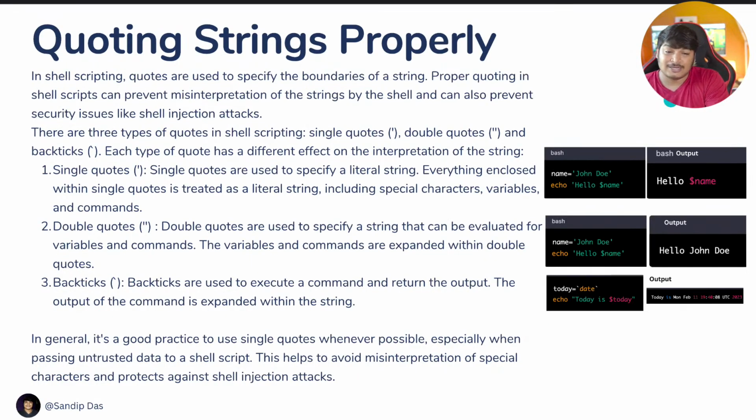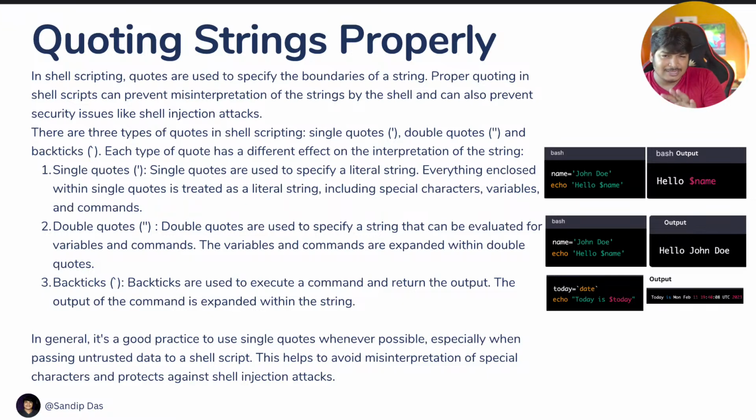Now, this is another very important part where we're talking about quoting strings properly. Let's go with the definition first. In shell scripting, quotes are used to specify the boundaries of a string. Proper quoting in shell scripting can prevent misinterpretation of the string by the shell, and can also prevent security issues like shell injection attacks. Like there is SQL injection, there is CSS injection, like that. There is of course the shell injection attack also, so you can prevent all that.